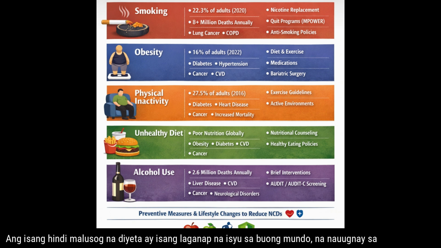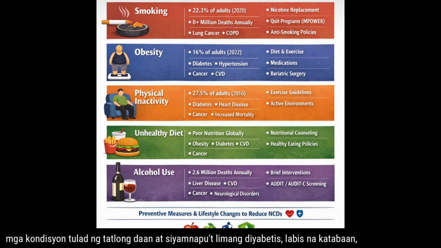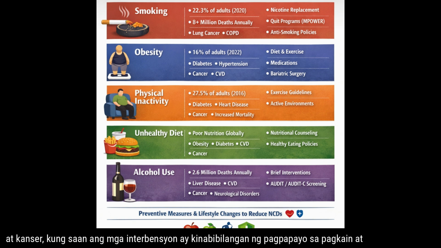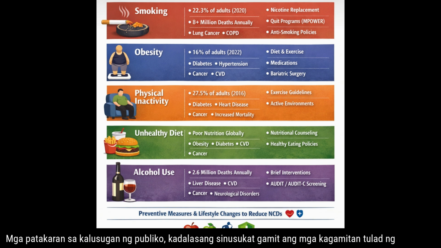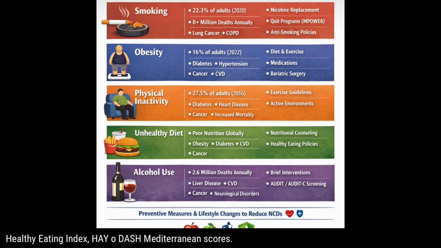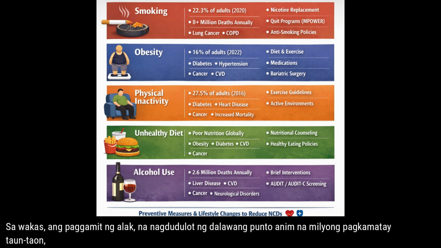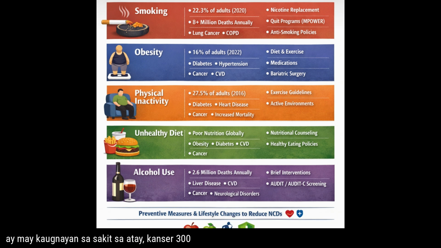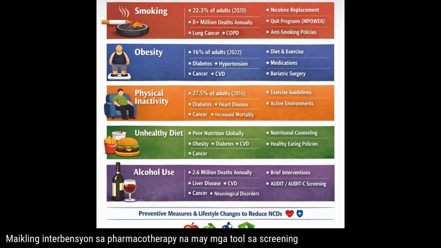An unhealthy diet is a widespread issue globally, linked to conditions such as CVD, diabetes, obesity, and cancer, where interventions include dietary counseling and public health policies, often measured using tools like the Healthy Eating Index, HEI, or DASH and Mediterranean scores. Finally, alcohol use, causing 2.6 million deaths annually, is associated with liver disease, cancer, CVD, and neurological disorders, and can be addressed through brief interventions and pharmacotherapy, with screening tools like AUDIT and AUDIT-C aiding in early detection.